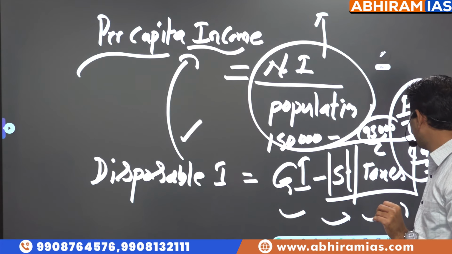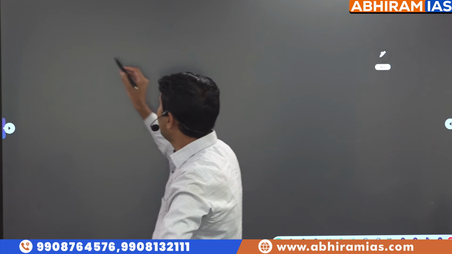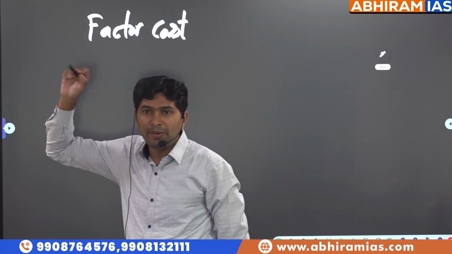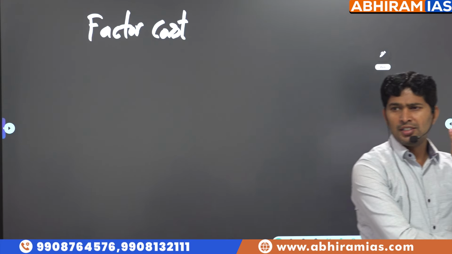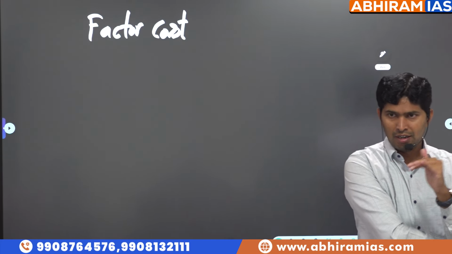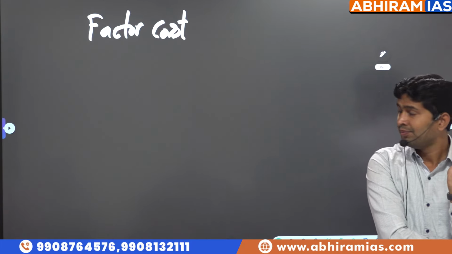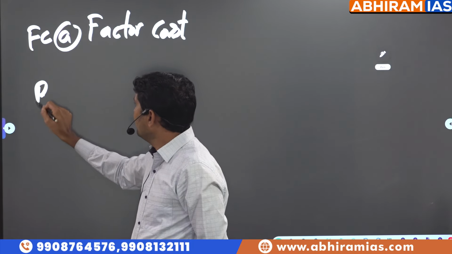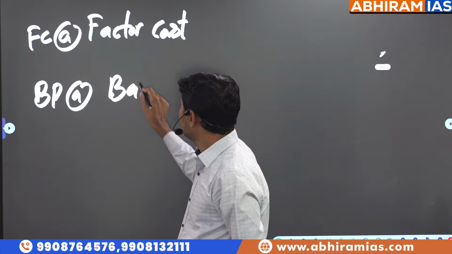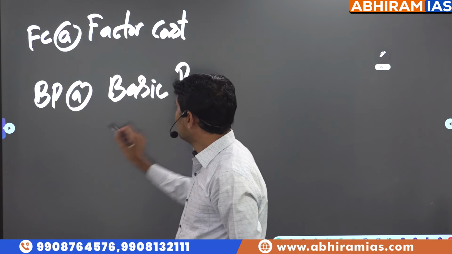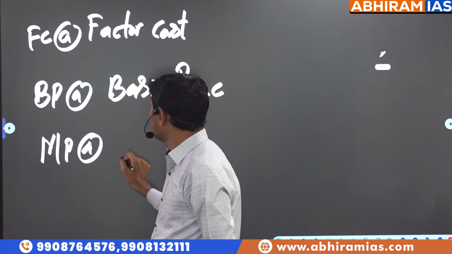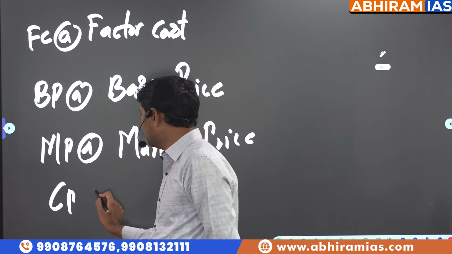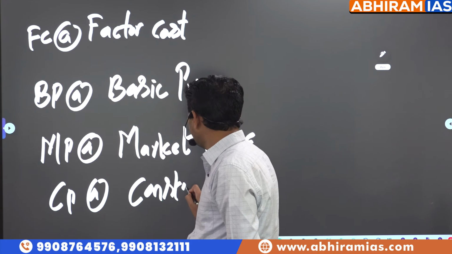So this will lead us to one more fundamental concept. Break is required. So just let me introduce this. After that we can take the break, so that this will help in understanding GDP, nominal GDP, potential GDP, real GDP, methods, all this. Still we did not go into the actual core topic. Factor cost, which is referred as at the rate FC. BP, basic price. MP, market price. Constant price, CP, and base year.